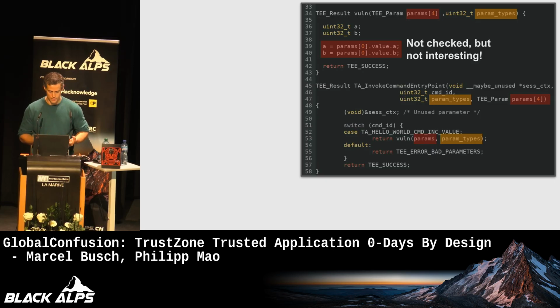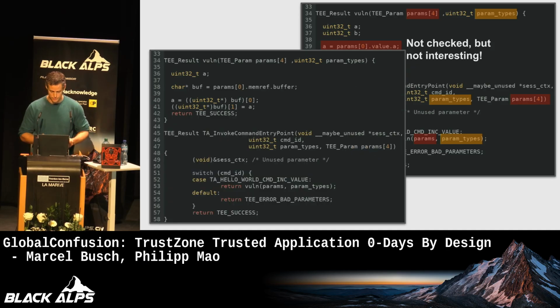I mean, it's not checked, right? But just the usage of a value is not very interesting from a security standpoint. You don't gain any control over pointers in this scenario. To contrast this with the other scenario, where you have the params array passed down to the vulnerable function, consumed by the vulnerable function, and then there's actually a buffer being used, loaded and stored from. Then we check the param types down to this function, and they're not checked. So this one here is much more interesting.